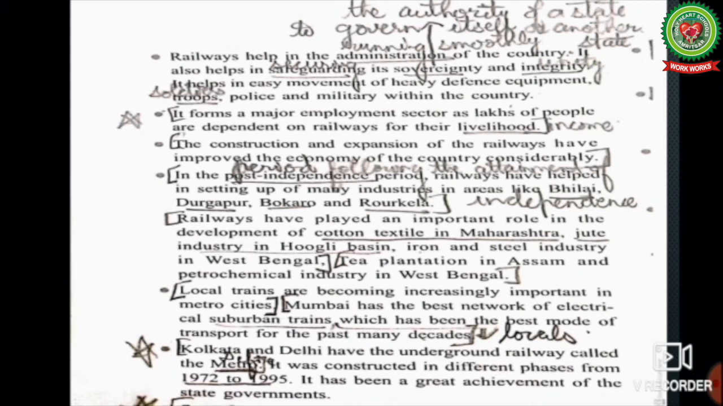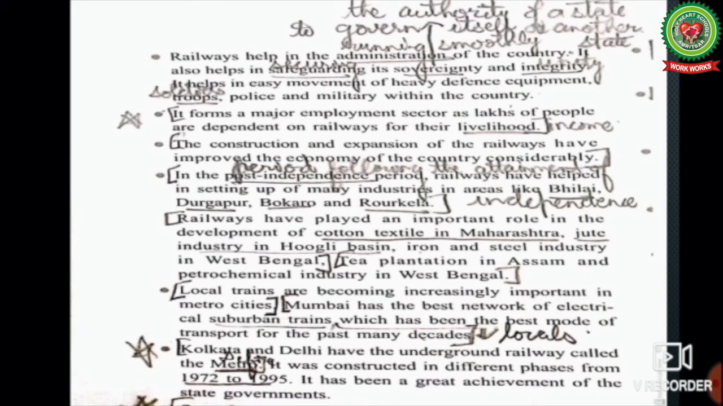The construction and expansion of the railways have improved the economy of the country considerably, that is, it has raised the economy of the country. In the post-independence period, that is, the period following the attainment of independence, railways have helped in setting up many industries in areas like Bhilai, Durgapur, Bokaro and Rourkela. Railways have played an important role in the development of cotton textile in Maharashtra.